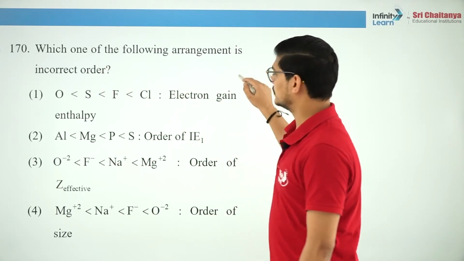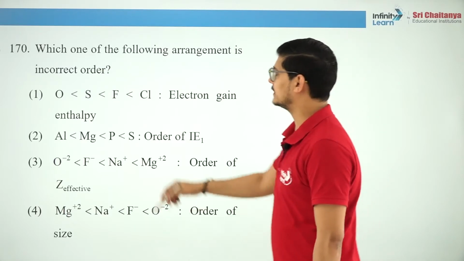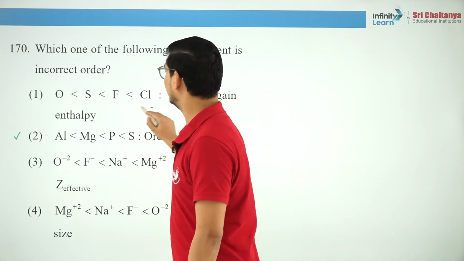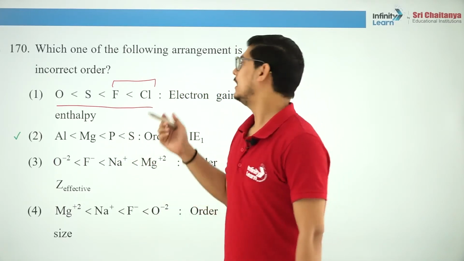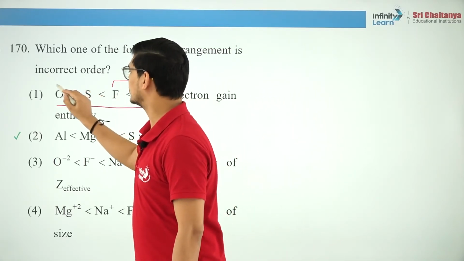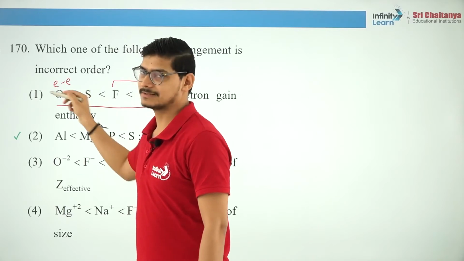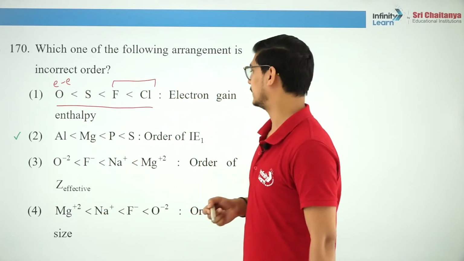Which one of the following arrangements is in incorrect order? Okay. So this is the correct order of electron gain enthalpy. Yes. Halogens have higher electron gain enthalpy, okay? And then out of oxygen and sulfur, oxygen has electron repulsion, so it has less electron gain enthalpy than sulfur.